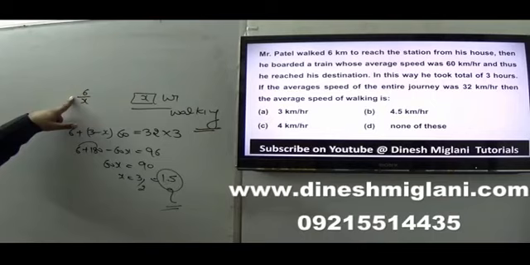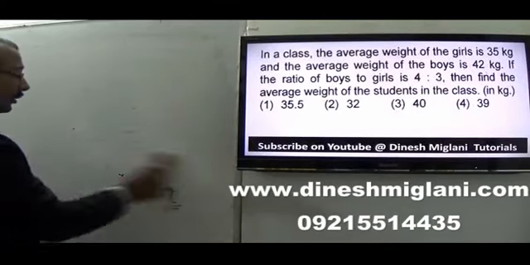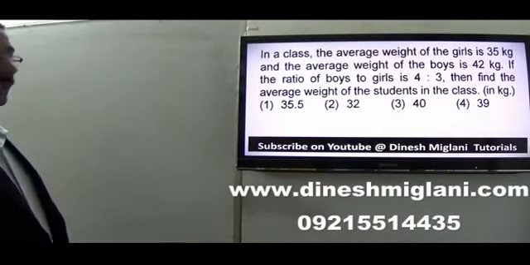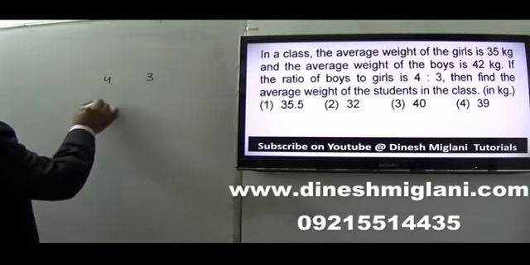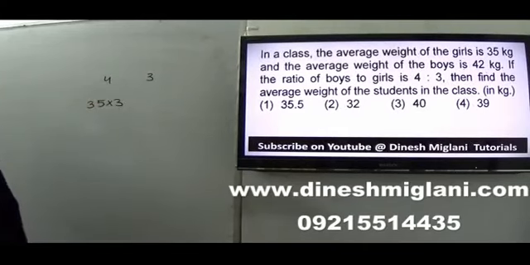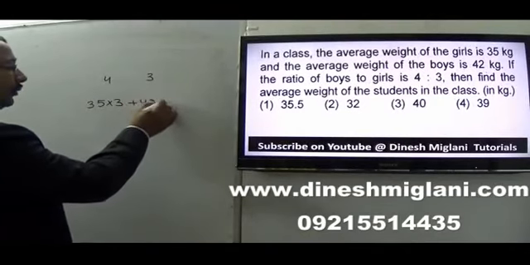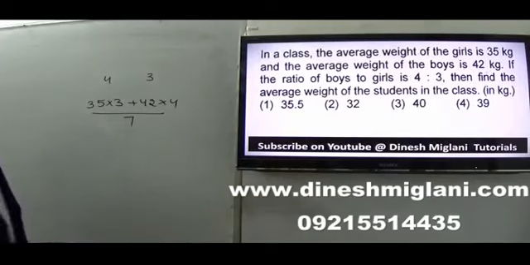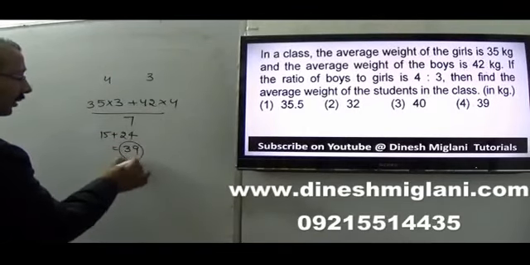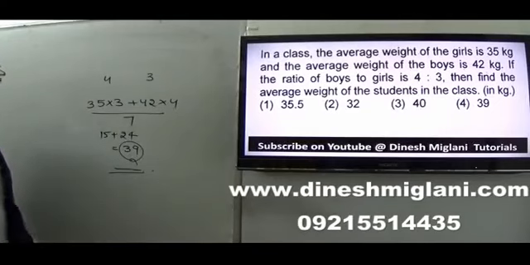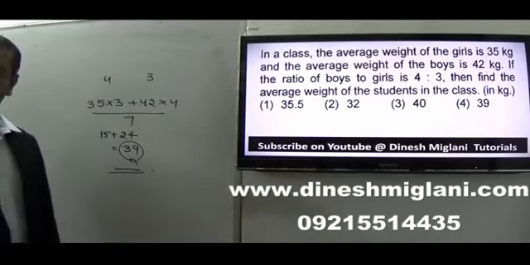In a class, the average weight of the girls is 35, the average weight of the boys is 42, and the ratio of boys and girls is 4:3. We have to find out the average weight of the class. I'll just say that boys are 4 and girls are 3. Girls are 3 with 35 each, and 42 into 4 for the boys, and the total is 7. I have to find the average weight, so it will be 15 plus 24, so that is 39. The average weight of the students in the class is 39. Fourth becomes my answer.